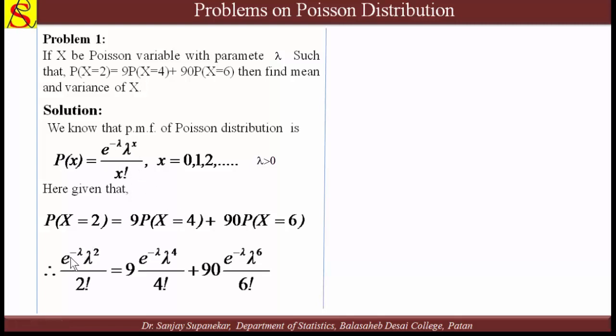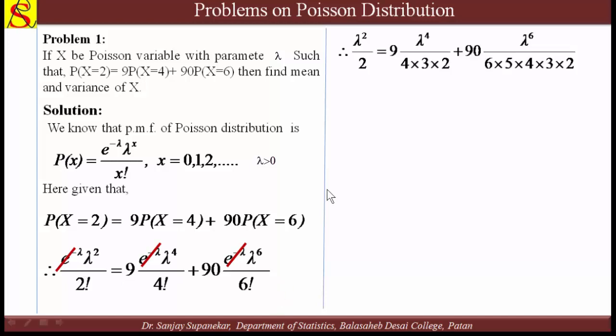If we put x equal to 2, then we get e raised to minus lambda, lambda raised to 2 upon 2 factorial. If we put x equal to 4, then e raised to minus lambda, lambda raised to 4 upon 4 factorial, and here e raised to minus lambda, lambda raised to 6 upon 6 factorial. Taking e raised to minus lambda common, it cancels on both sides. So what remains? Lambda square by 2 factorial, which means 2, equals 9 into lambda raised to 4 divided by 4 factorial, which means 4 into 3 into 2, plus 90 into lambda raised to 6 divided by 6 factorial, which means 6 into 5 into 4 into 3 into 2 into 1.